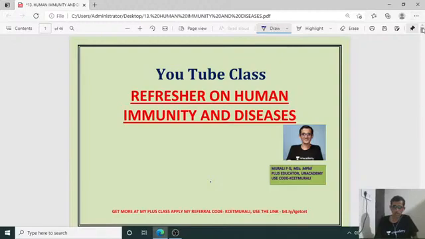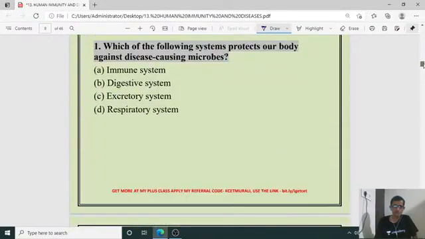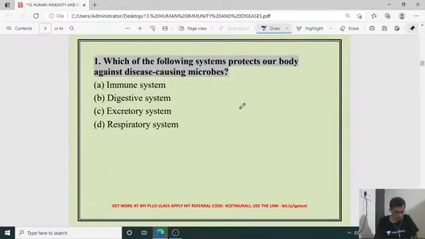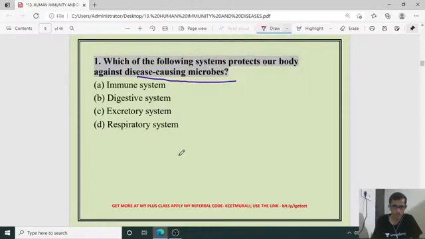Now let us have the discussion of questions under human immunity and disease. Yes, my dear friends, the first question: which of the following systems protects our body against disease causing microorganisms?